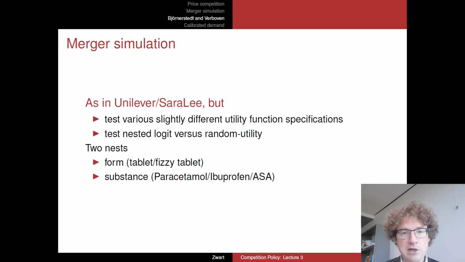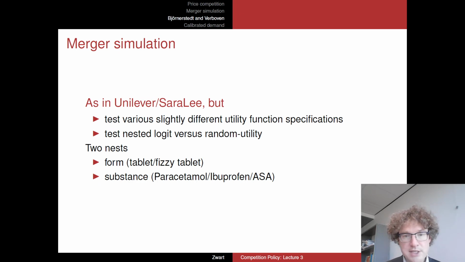So in this nested logit model, the stuff that we looked at in the deodorant market, which they also did in this painkiller market, they identified two different nests, so two subgroups, if you wish, two subcategories. The first nest is in terms of the form of the product. They compare some products which are provided as tablets, regular tablets if you wish, and the other type of product is supplied as fizzy tablets. So it's something you dissolve in water essentially.